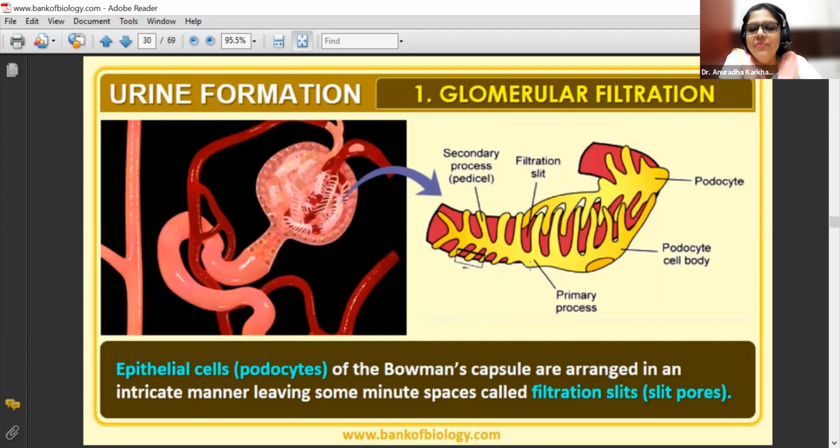Epithelial cells of the Bowman's capsule are arranged in an intricate manner, leaving some minute spaces called the filtration slits or the slit pores, as we say. Here you can see this now. Very beautifully they have given. See, this is the primary process, secondary process, filtration slits, podocytes.